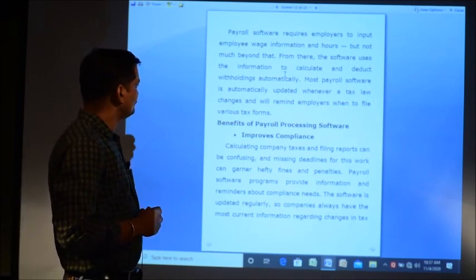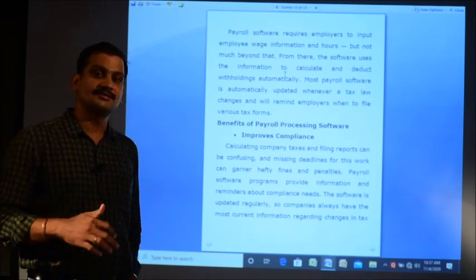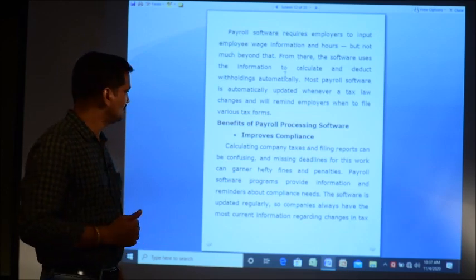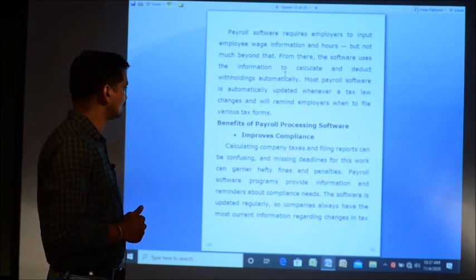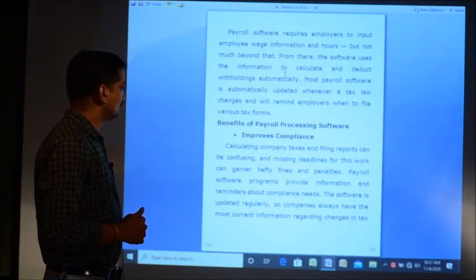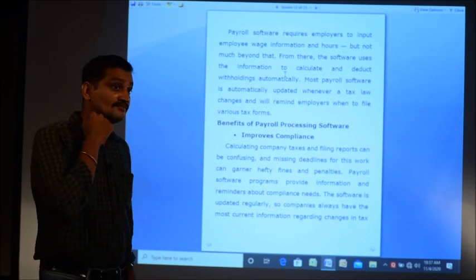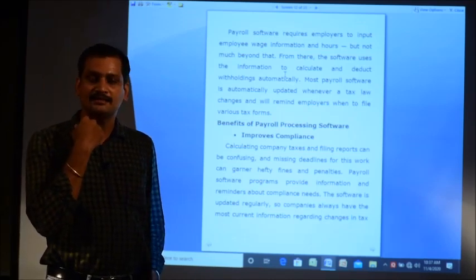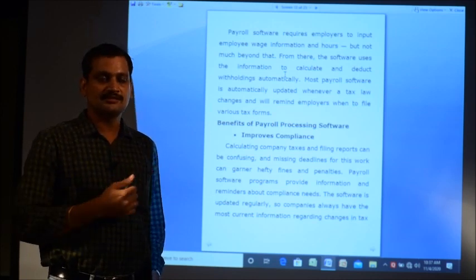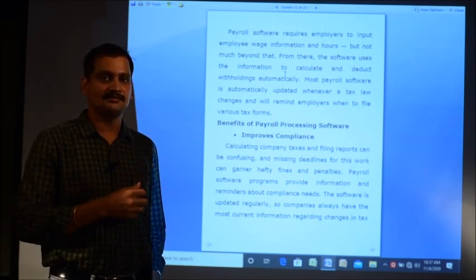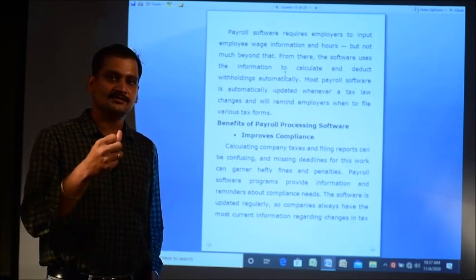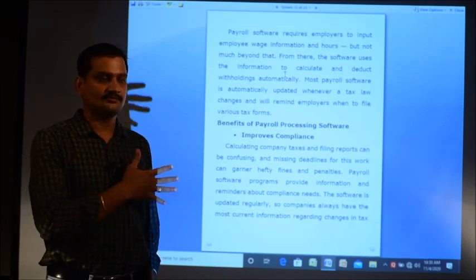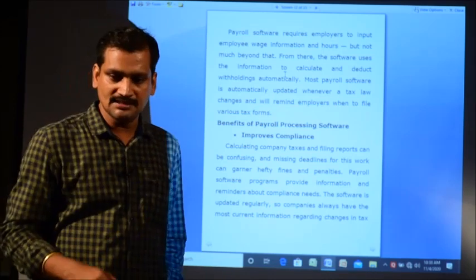Then, what are the benefits of using this payroll processing software? It improves compliance. Compliance means calculating company taxes and filing reports can be confusing, and missing deadlines for this work can garner hefty fines and penalties. If the tax calculation and tax payment is not made in time, then as we discussed, the employer may have to pay some fine to the government agency. So to avoid that, this software helps, and that improves compliance.